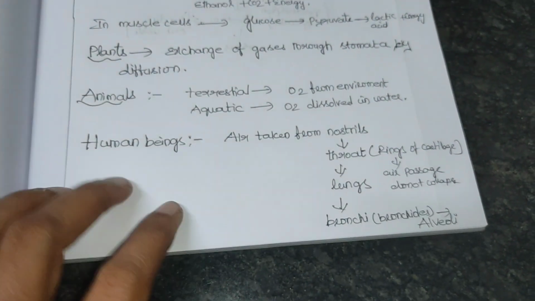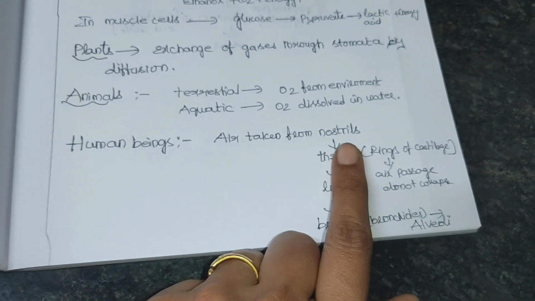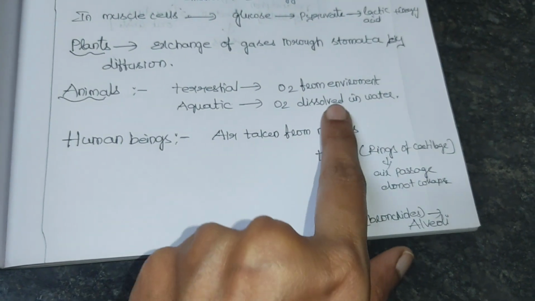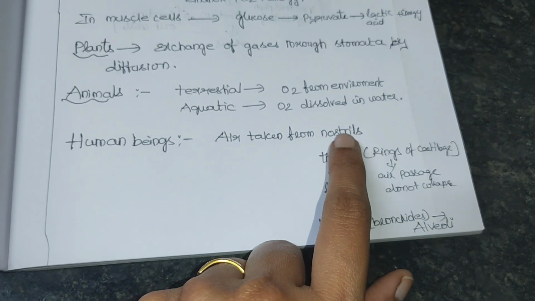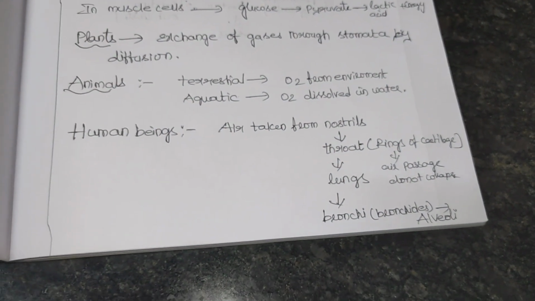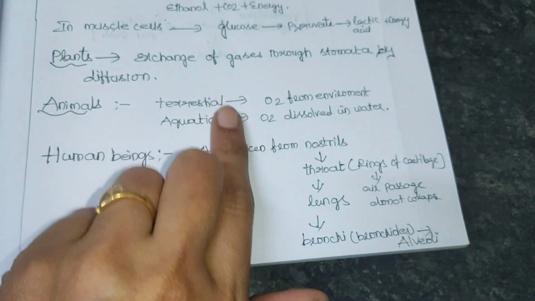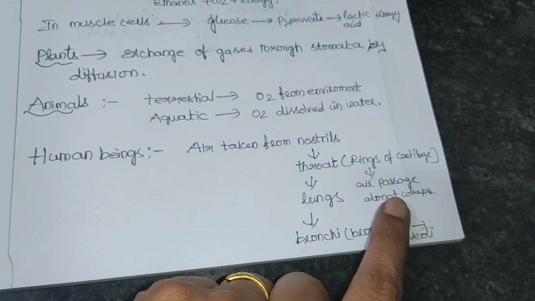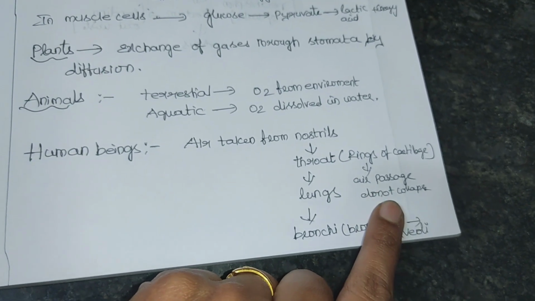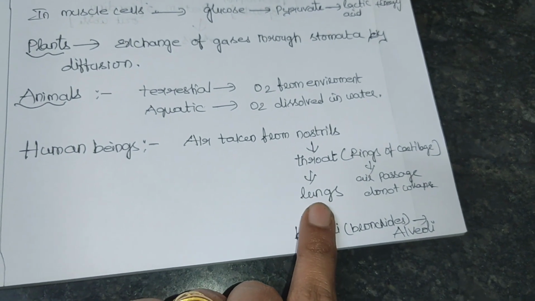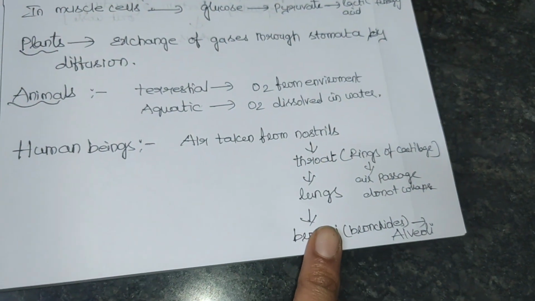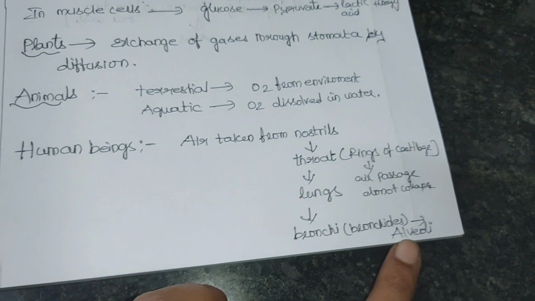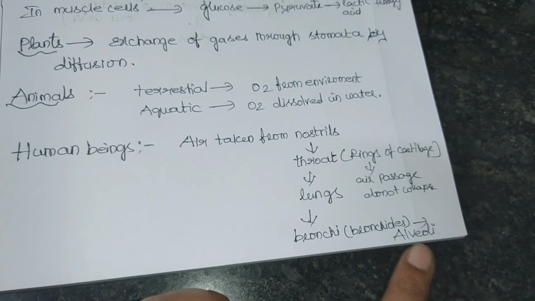So when we look at human beings, air is taken in through the nose and the nostrils, and goes into the throat. The air in the nostrils is filtered of bacteria or any particles in it. From there, the throat contains rings of cartilage which prevent collapsing during the air passage. And from the throat, it goes into the lungs. From the lungs, bronchi, many branch-like structures, then bronchioles, and at the end, balloon-like structures called alveoli are present.